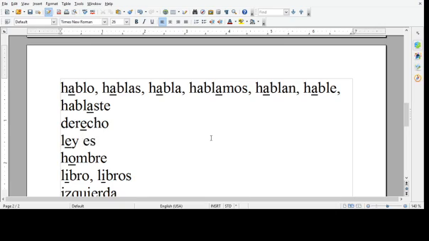The word ley, the word for law, doesn't end in an N or an S or a vowel, but when you make it plural, leyes, still stressed on that syllable. Hombre, man, make it plural, hombres, doesn't change. It's still going to go in the same place. Libro, libros, next to the last syllable.